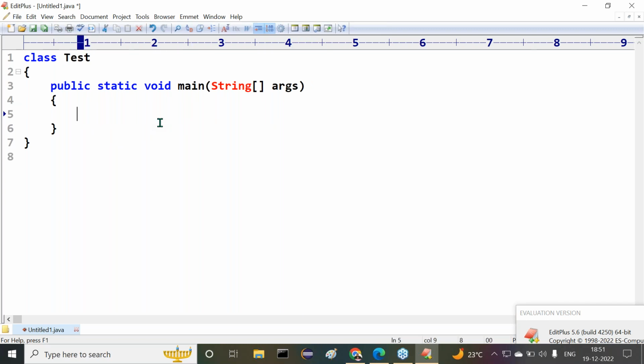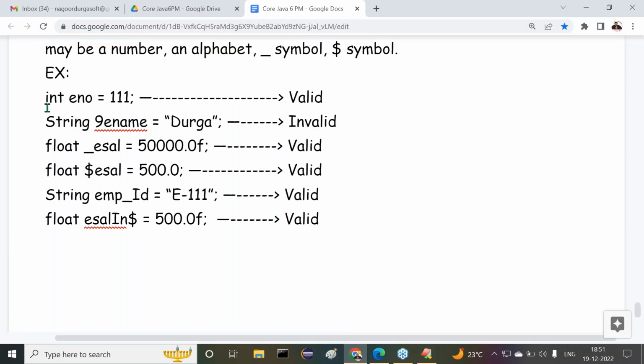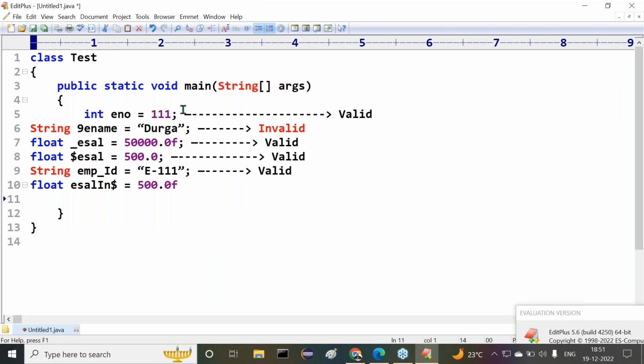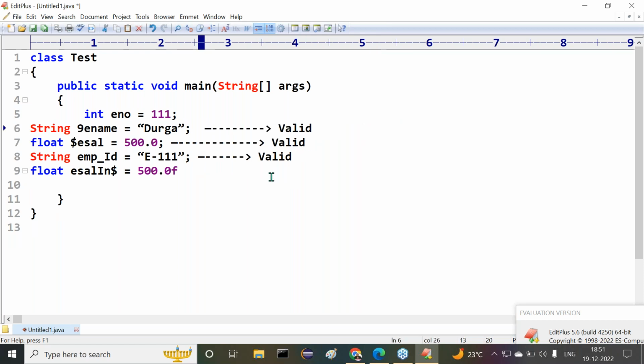Now here I want to write the same examples, whatever examples I prepared. Whether they're valid or invalid, I just want to check in the program. Let me copy and paste. Now here I want to delete the cases and statuses that are given. Whether they are valid or invalid, here we have to check.